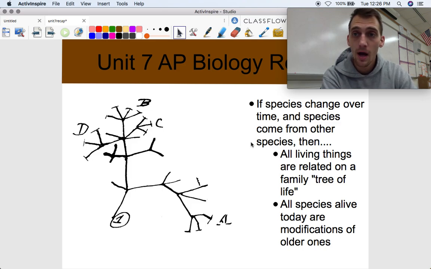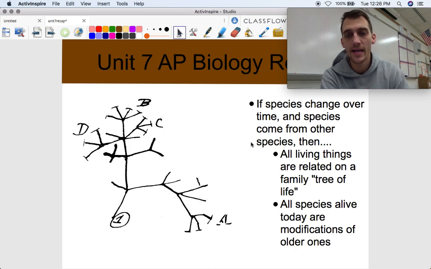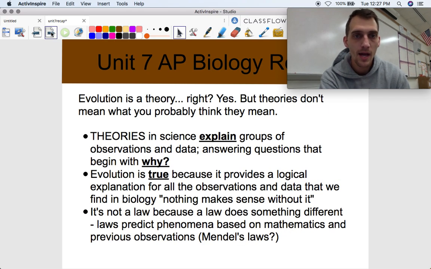We are all products of the same Earth life. We are Earthlings, all of us. We share DNA. We share a whole lot more in common. And we're all connected through evolution. All species alive today are modifications of older ones. That's what evolution is about: change over time. That's the simplest way we can put it.